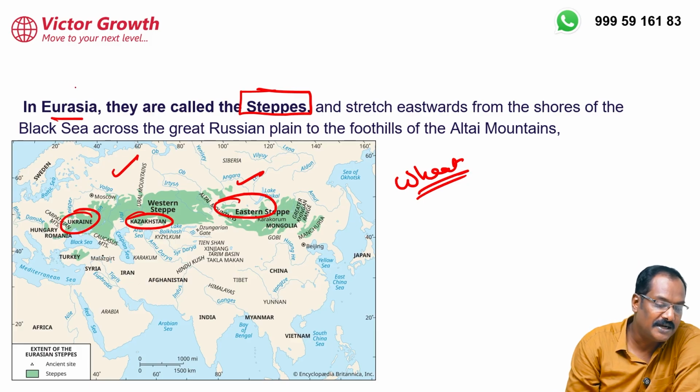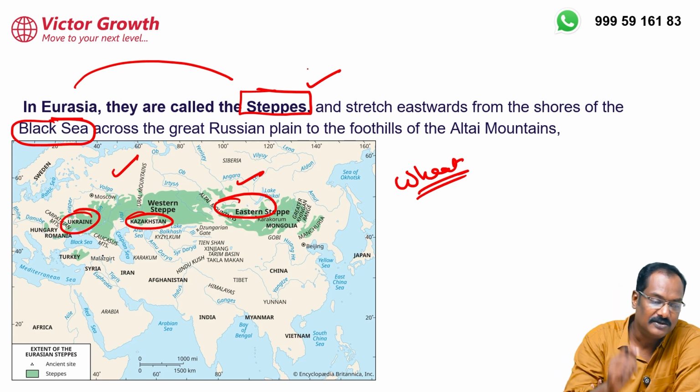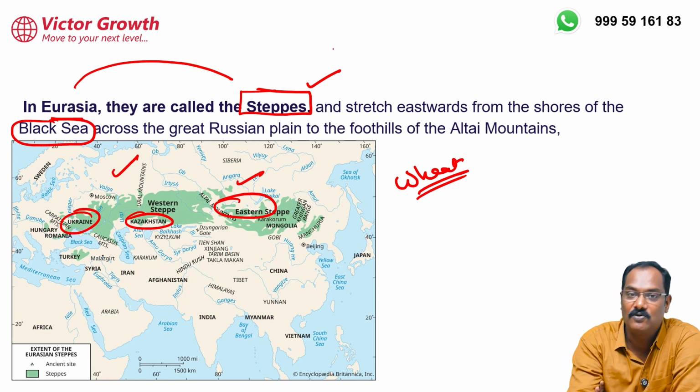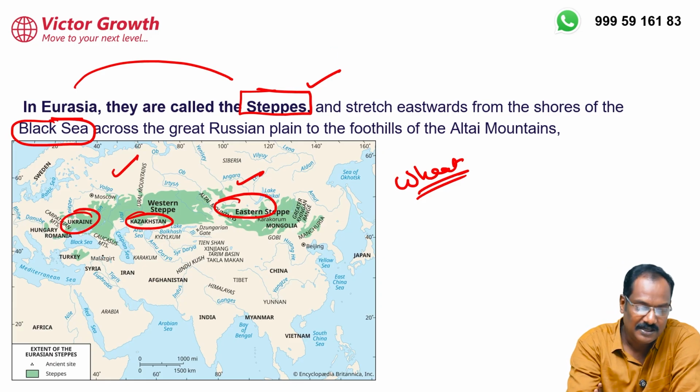So in Eurasia, around the Black Sea, along the Black Sea, you can see this climate is found in the form of steppe climate. So first thing your understanding is this climate is also known by the name steppe, and particularly coming from the Eurasian part of the world, it is Ukraine, Russia, all those regions.